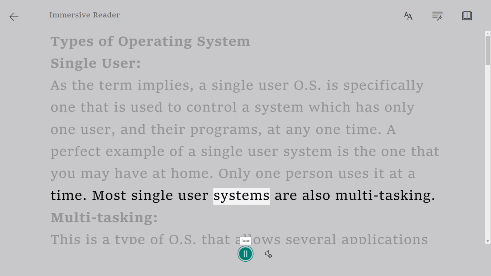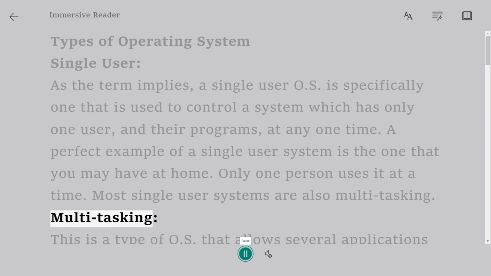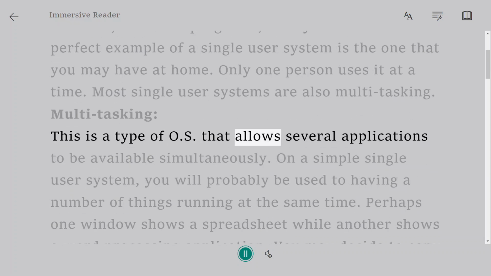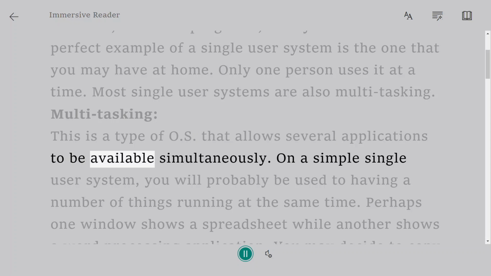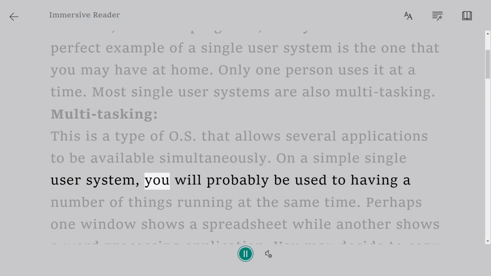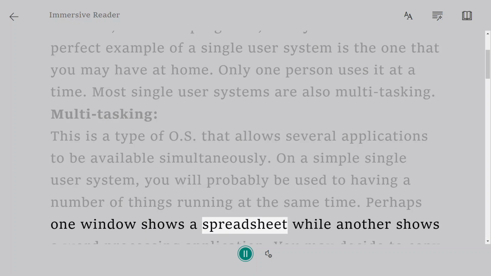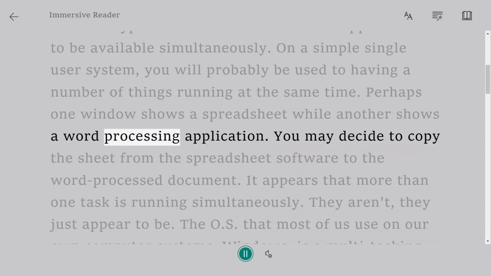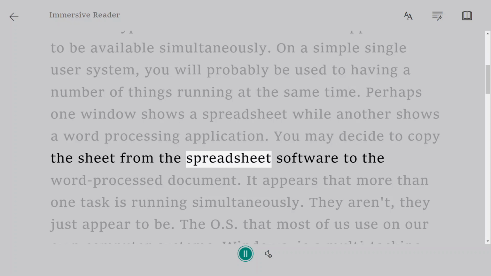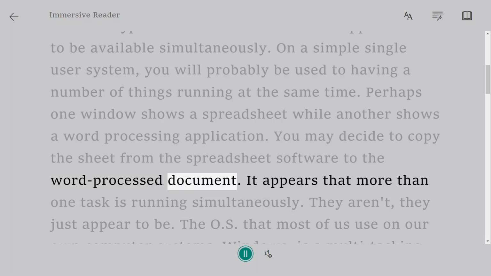Most single-user systems are also multitasking. Multitasking is a type of OS that allows several applications to be available simultaneously. On a simple single-user system, you will probably be used to having a number of things running at the same time. Perhaps one window shows a spreadsheet while another shows a word processing application. You may decide to copy the sheet from the spreadsheet software to the word process document.